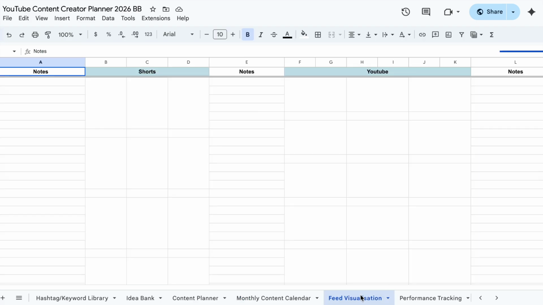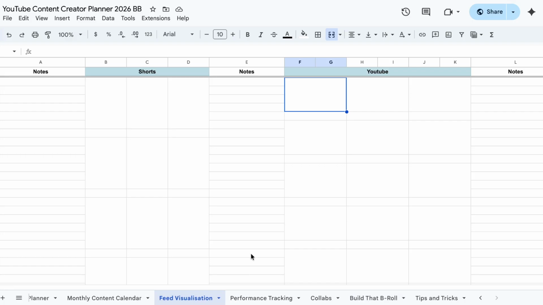Next up, this is completely optional, but I think it's super fun. This is your feed visualization. So whenever you finish a thumbnail, come drop it in here and just put the title of the video underneath here as well if you like. But this lets you visualize what your feed is going to look like before you even upload something. So you can see how it looks up against all your other content. So I just think that's super fun, and it goes on for like ever.